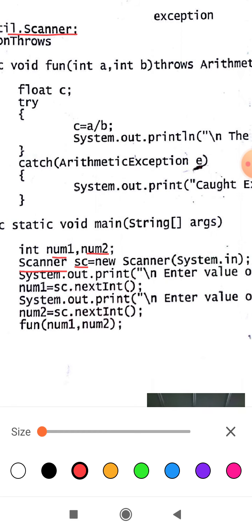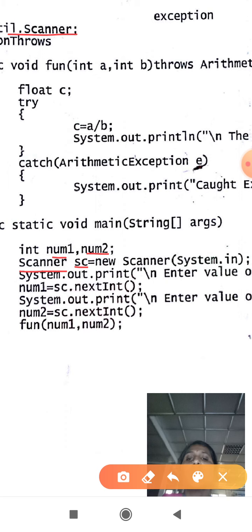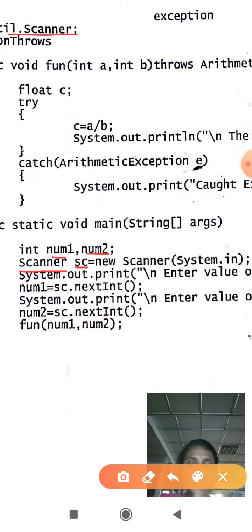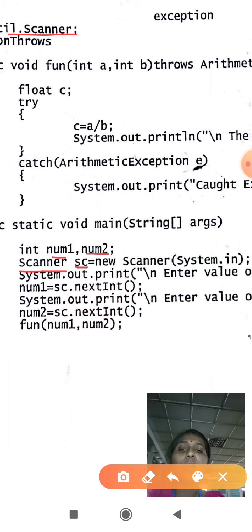From that package we have taken the Scanner class, which is used to read input from the system keyboard, which is a standard input device, or you may read input from a file or anywhere. So to read the input we use a class called Scanner. I have created an object called sc, and new is a keyword, this is how we create an object for a class.